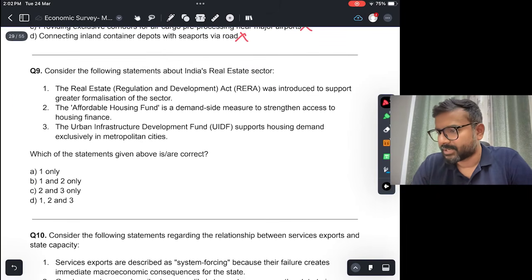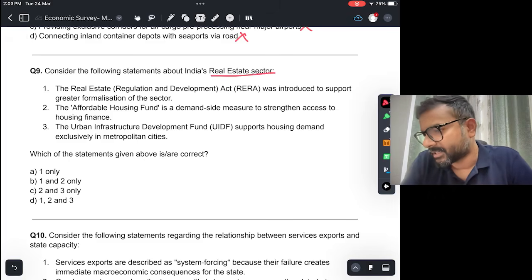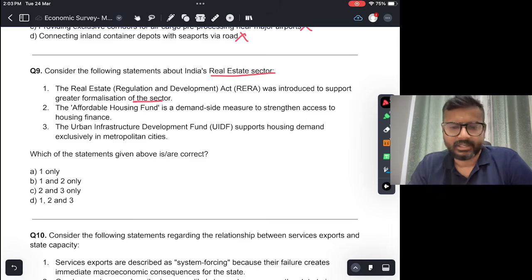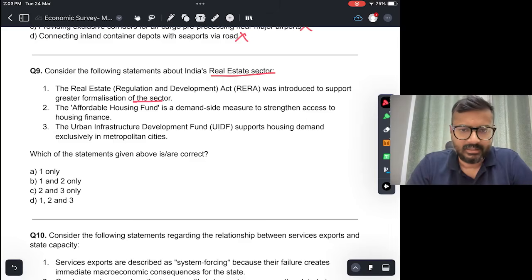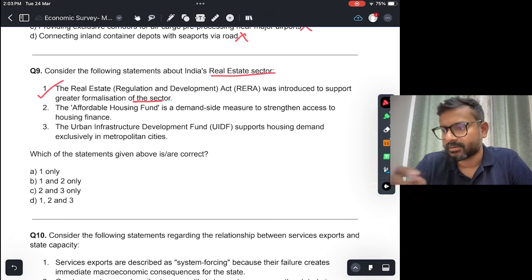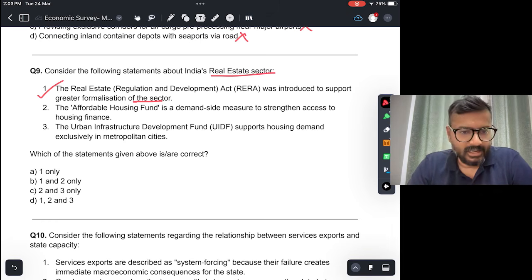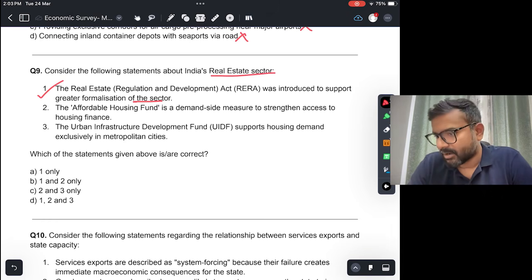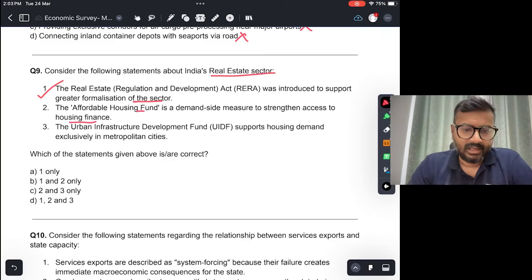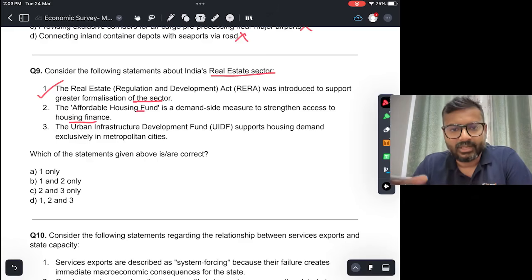Consider the following statement about India's real estate sector. The Real Estate Regulation and Development Act, RERA, was introduced to support greater formalization of the sector. Okay, this is a correct statement. That was the primary purpose of introducing the RERA Act. The Affordable Housing Fund is a demand side measure to strengthen access to housing finance. This is also true. Okay, the Affordable Housing Fund is a fund created, and through that fund,